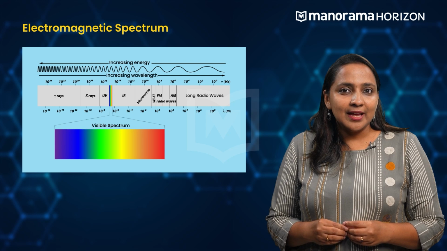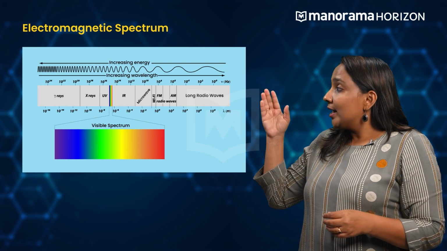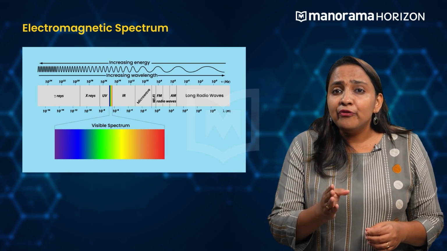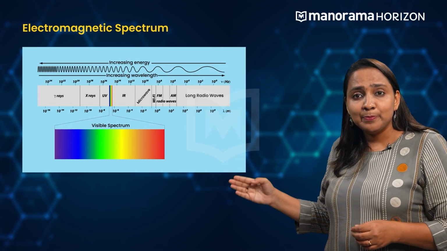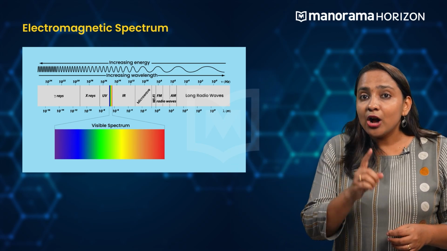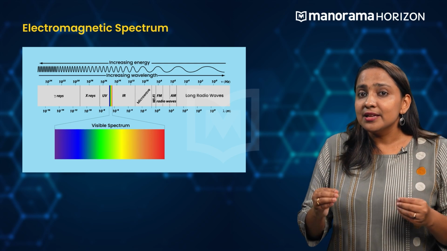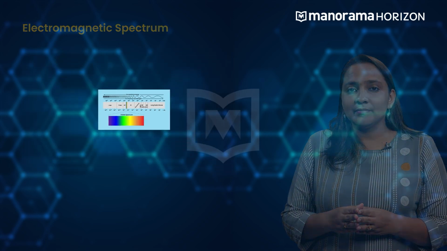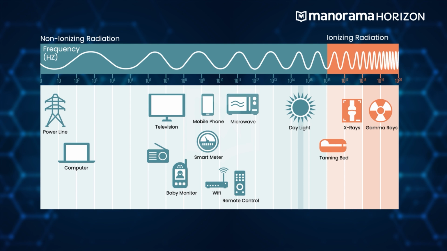In the given figure, you can see how different regions of electromagnetic spectrum are arranged according to the range of wavelengths or frequencies. Different regions of electromagnetic spectrum each have different names.